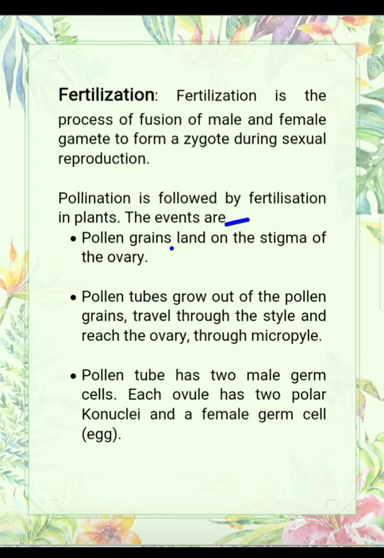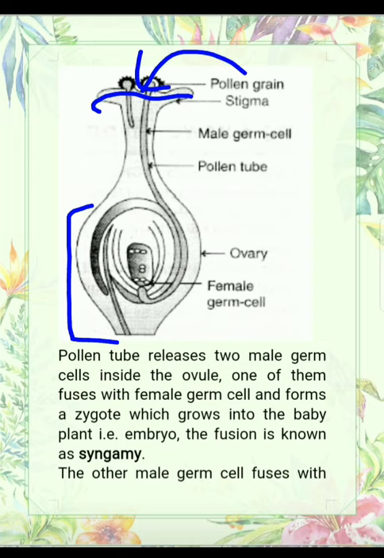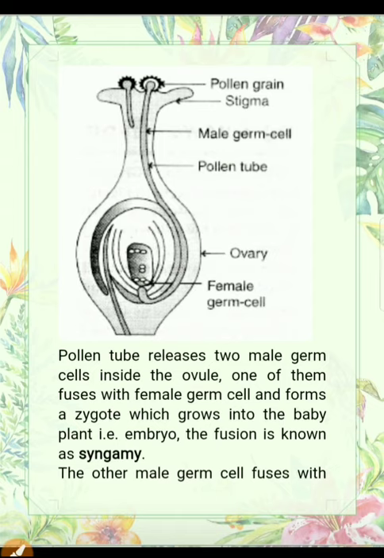First of all, pollen grain lands on the stigma of ovary. Pollen grain जो है वो ovary की stigma पे land करता है, and after that pollen tube grows out of the pollen grain, travels through style and reaches the ovary through micropyle. What is this? Let us see here. This is the stigma of carpel. So pollen grain lands here. First event is the landing of pollen grain on the stigma, and the second one is the formation of pollen tube. You can see here, this is the pollen tube.